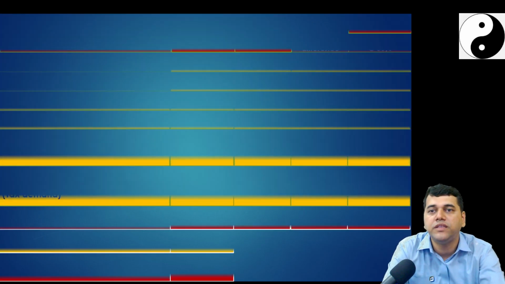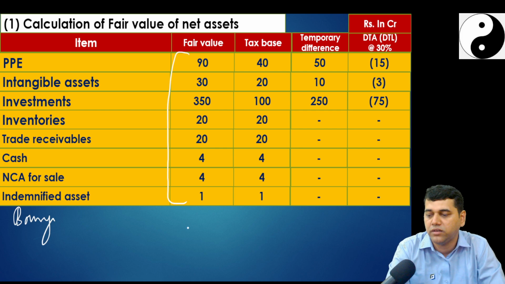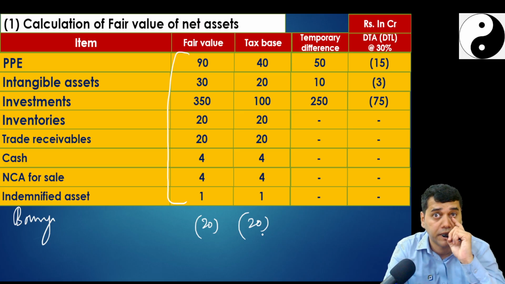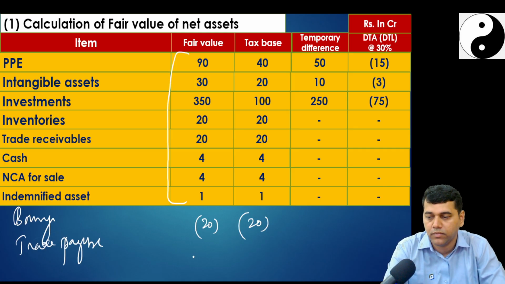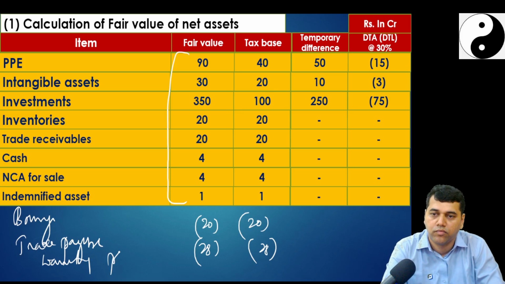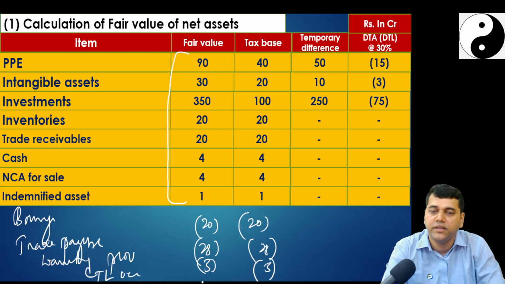Next I will proceed with the borrowings. Same I will add, continue, borrowing. How much is my borrowing? 20, negative value, please be careful. No deferred tax. Trade payable 28. Warranties 3. Current tax liability 4.